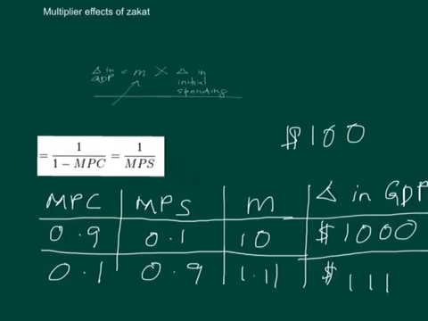In contrast, for money received by the rich, they have a lot, so they tend to save more. More saving means more leakage from the economy, a low multiplier effect, and less change in GDP. Remember that one of the meanings of zakat is growth, and in this context, we can see how zakat creates huge growth to the economy.